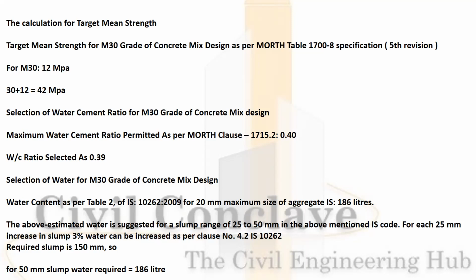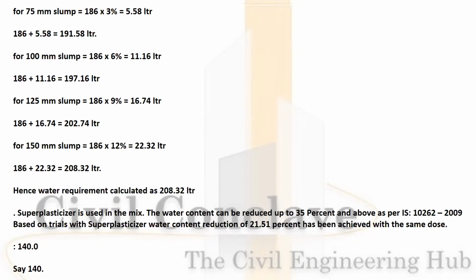For each 25 mm increase in slump, 3% of water can be increased. Refer to clause 4.2. If the required slump is 150 mm, for 50 mm slump we require 186 liter. For 75 mm, 186 into 3%, that is 5.58 liter, will make it 191.58 liter.